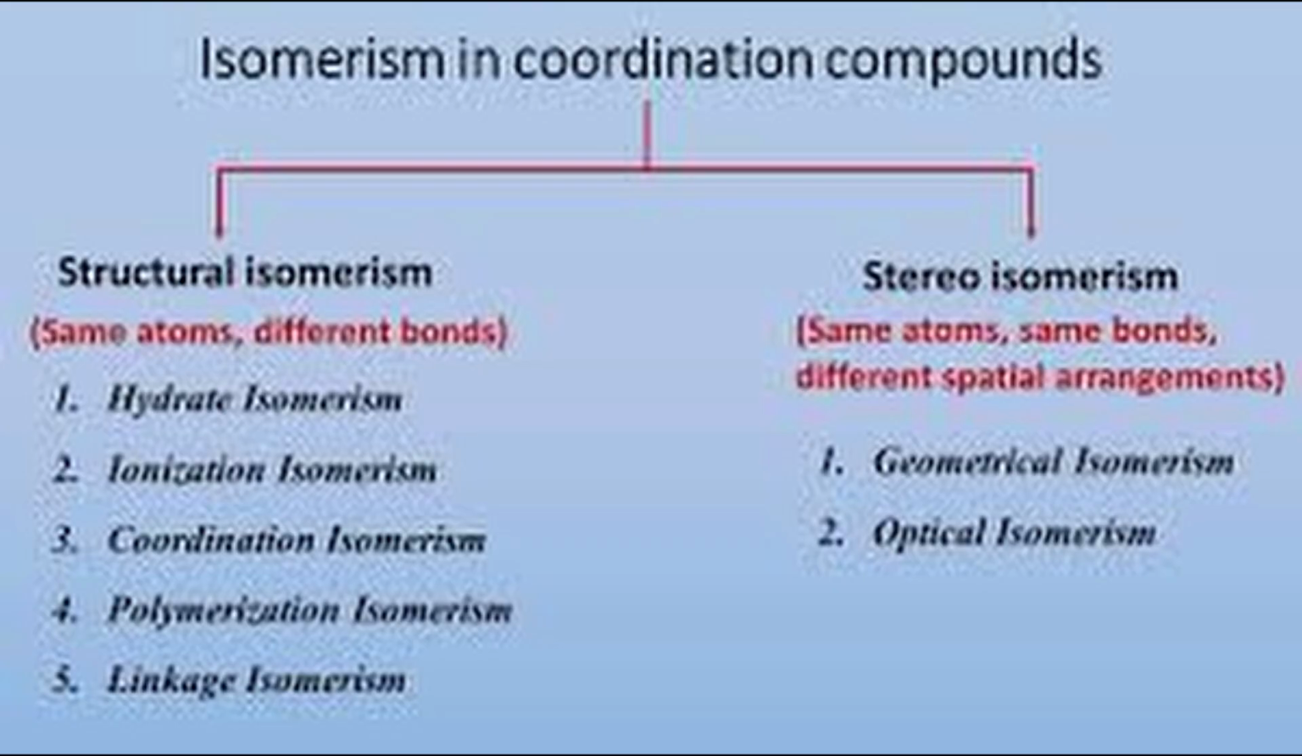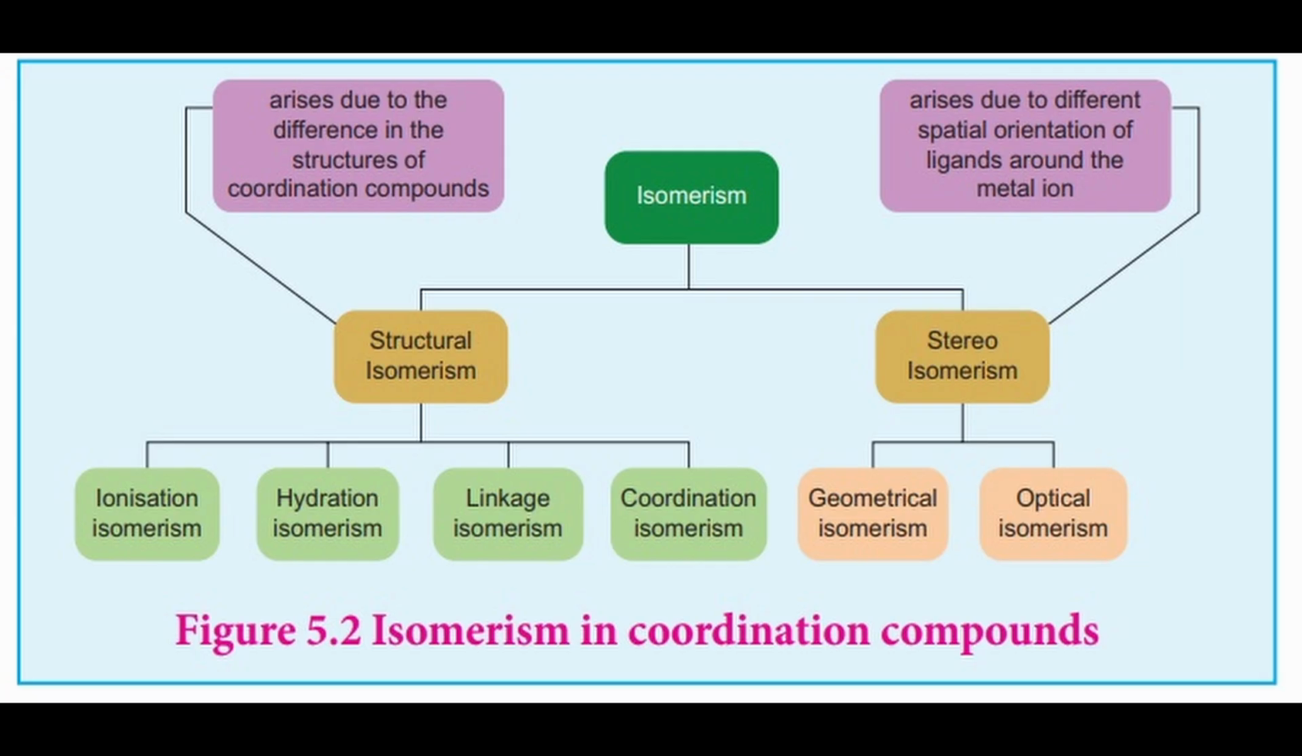Isomers are coordination compounds that have the same chemical formula but differ in the arrangement of atoms, and because of this change, they show different physical or chemical properties. In coordination chemistry, isomers are mainly classified into stereoisomers and structural isomers. Stereoisomerism occurs when compounds have the same bonding but differ in 3D arrangement.